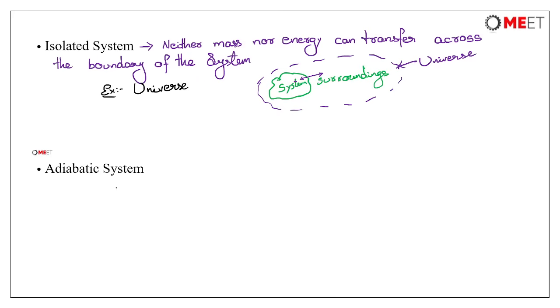Then what is this adiabatic system? See, in case of adiabatic system, there will be no heat transfer. However, work transfer can take place.